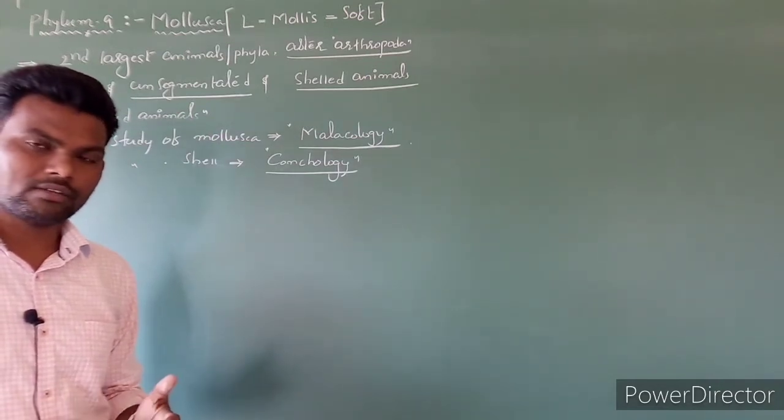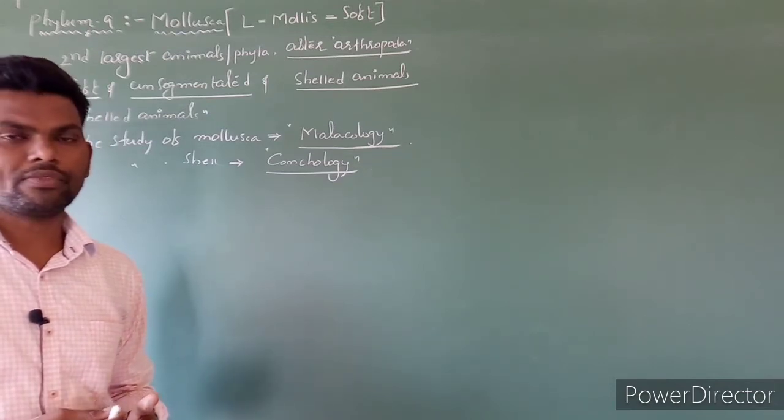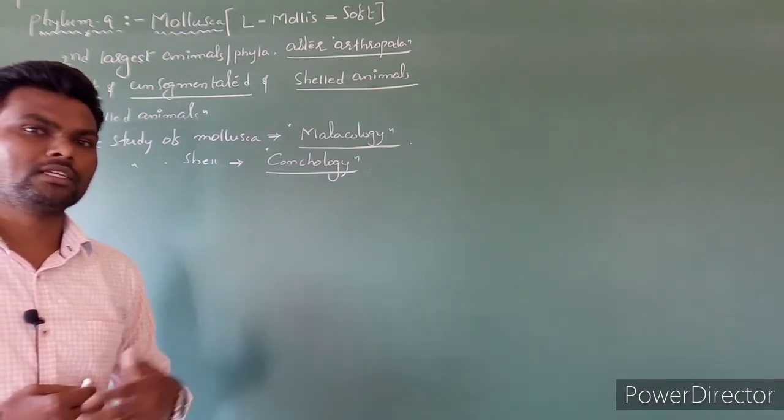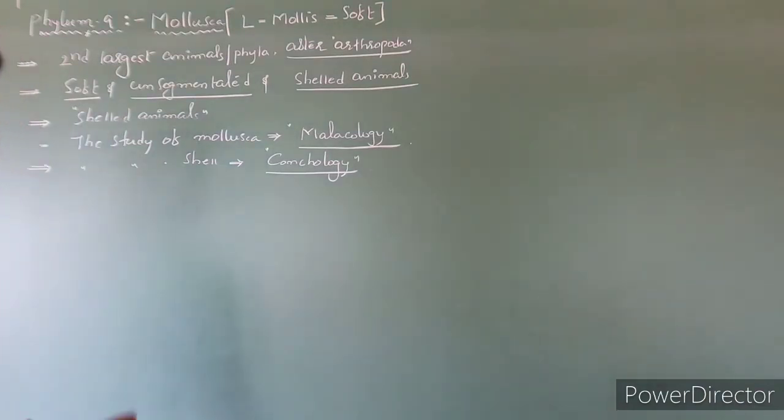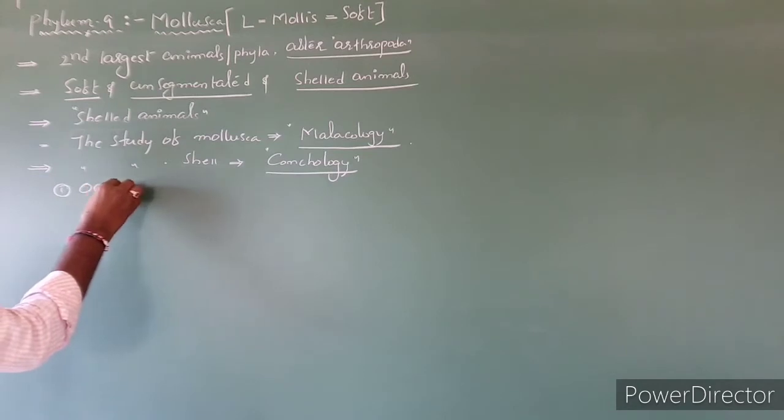Next, as usual, the 5 basic fundamental characters. The first one is occurrence, then symmetry, coelom, level of organization, as well as one more character, germ layer. Let's see the 5 characters. First one is occurrence.